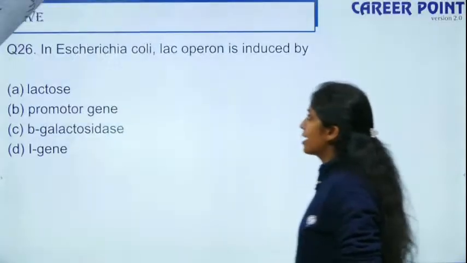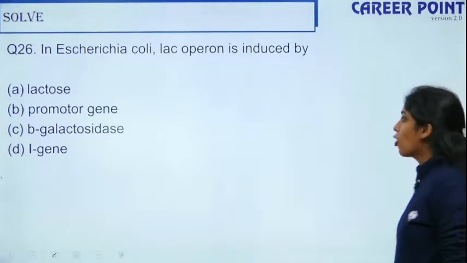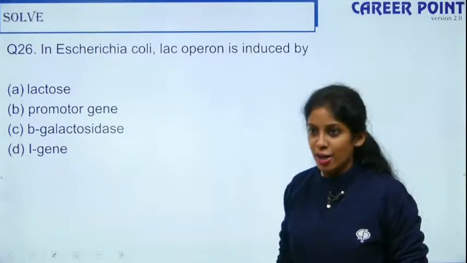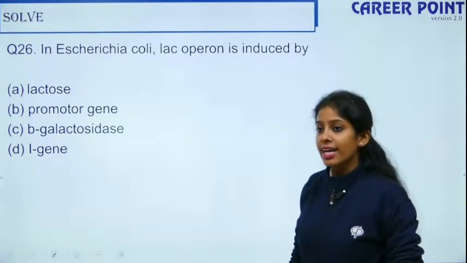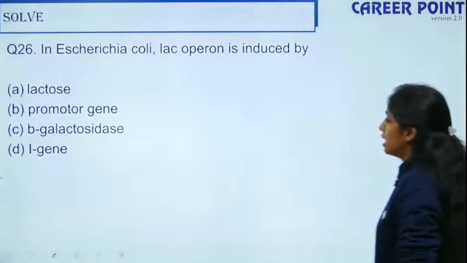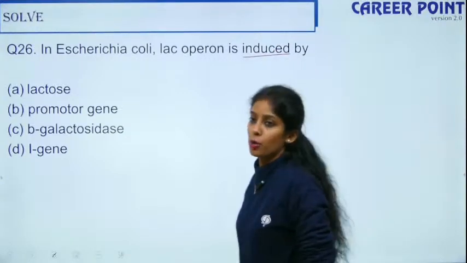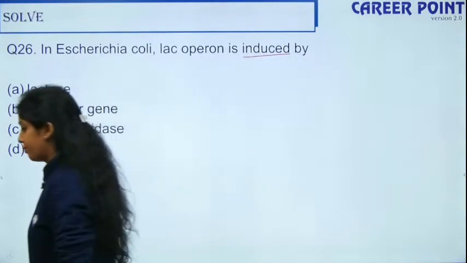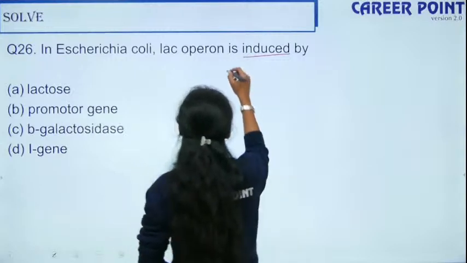So question 26. In Escherichia coli, lac-operon is induced by lactose, promoter gene, beta-galactosidase or I gene. Lac-operon is induced or activated by. So who acts as the inducer in your lac-operon?